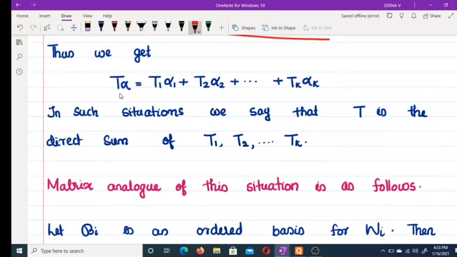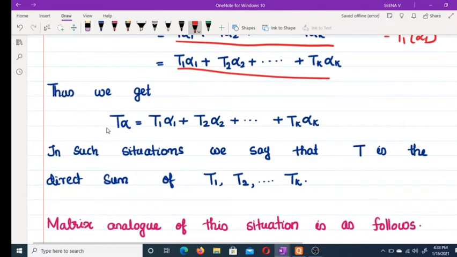This T is a linear operator on V and each Ti is a restriction of T to Wi. Then we call T the direct sum of T1, T2, etc.